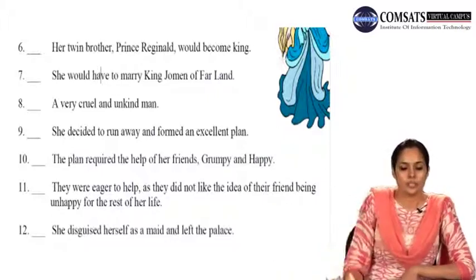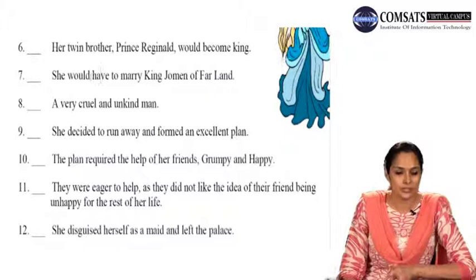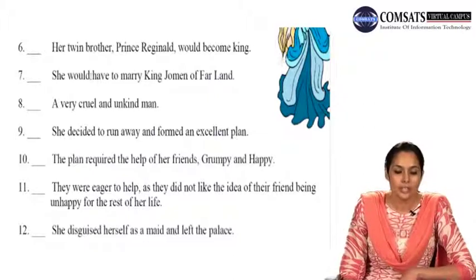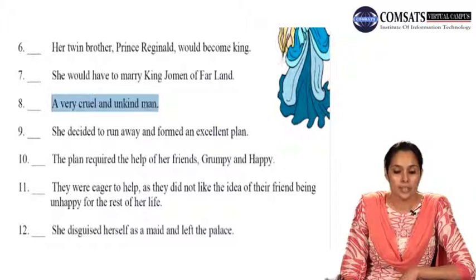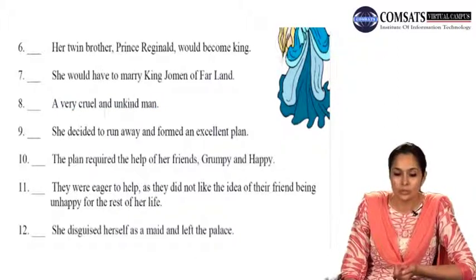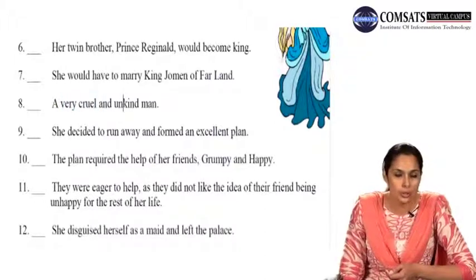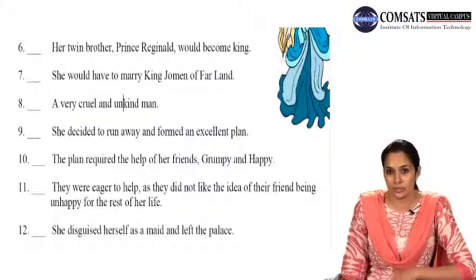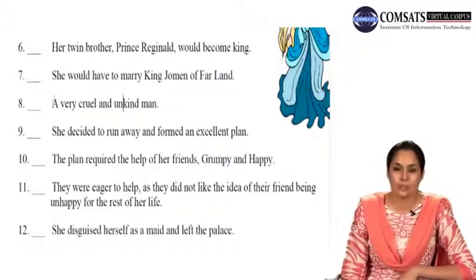So this is a sentence. Number 7 is a complete sentence. A very cruel and unkind king. A very cruel and unkind man. Who? And what did he do? We are talking about the qualities of the person who was a cruel and unkind person, but we don't know who that person is and what that person did. So number 8 is also a fragment.